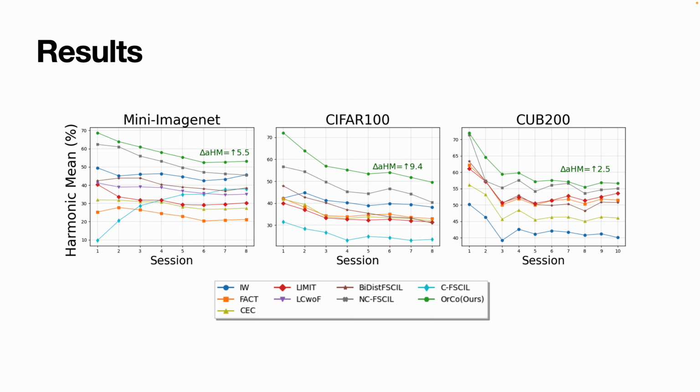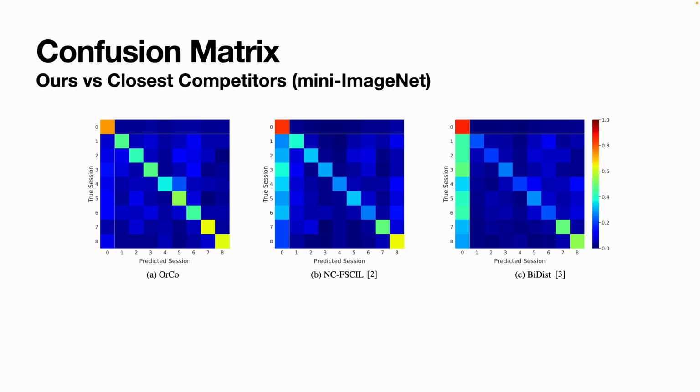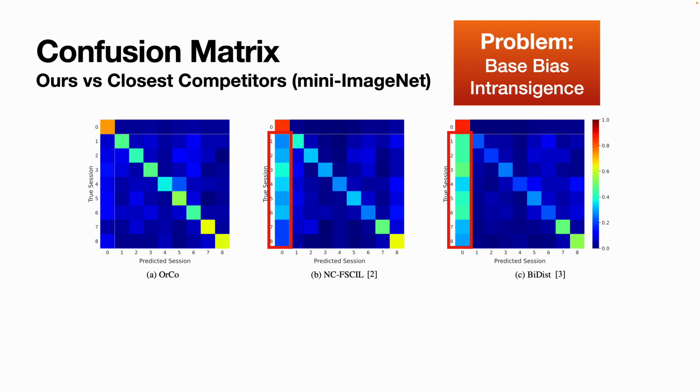We meticulously benchmark OrCo against 8 other methods and find a consistent harmonic mean improvement. The delta in the graph shows the overall improvement over the closest competitor in terms of harmonic mean. The sessions are plotted on the x and the harmonic mean is plotted on the y-axis. Generally, the higher the accuracy, the better. We make a comparison of our method to our closest competitor, which indicates base bias and intransigence, whereas OrCo suffers from neither.